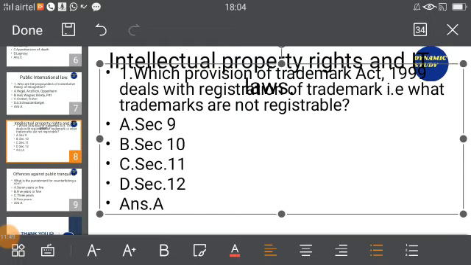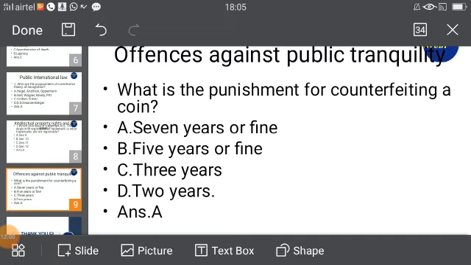Okay, that again, as I told you, this is a very sample video that I have uploaded in order to give you a glance of the paper pattern. In my upcoming videos, I would be discussing more in detail about choosing the sub-concept and then having an in-depth discussion about it. Okay, now the next one is offences against public tranquility.